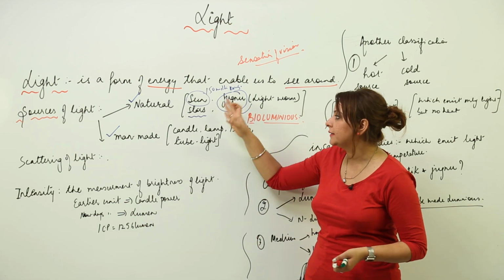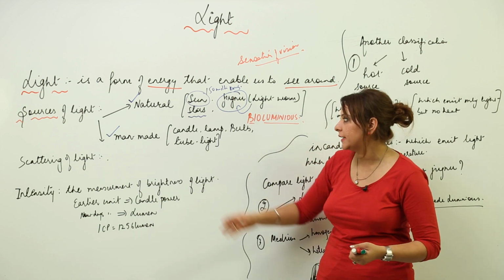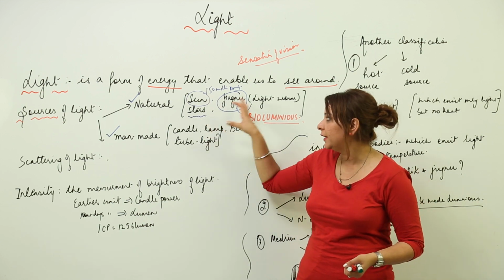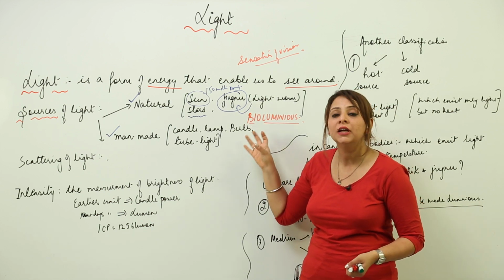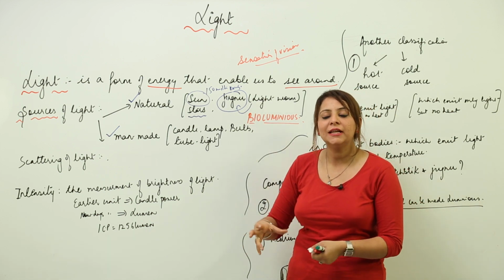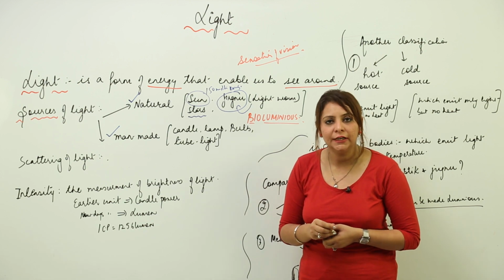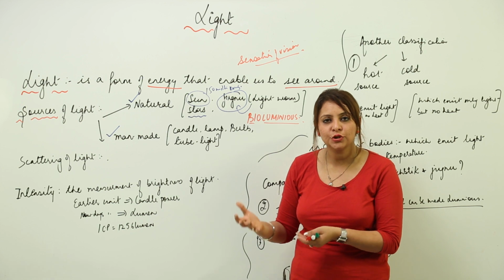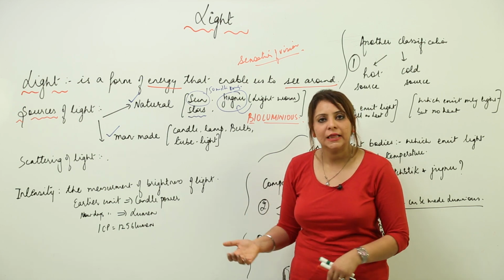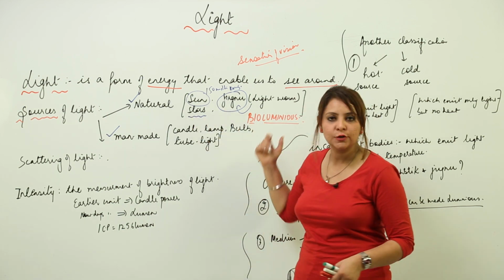So these are the natural sources: the sun, stars, and light worms. We are able to see bioluminescence. So what is bioluminescence? It is when light is emitted by any living organism as a result of a chemical reaction occurring in its body which converts chemical energy into light energy. So this is the natural source.